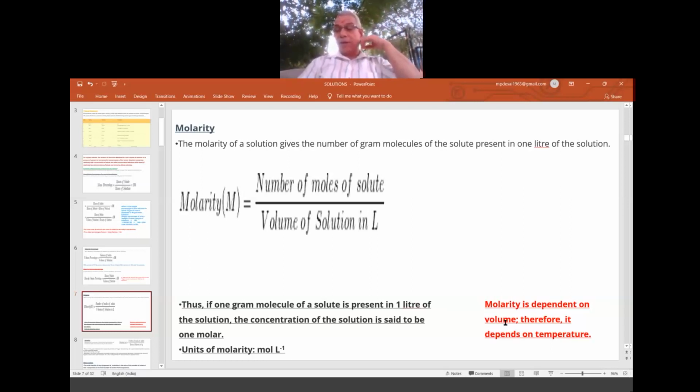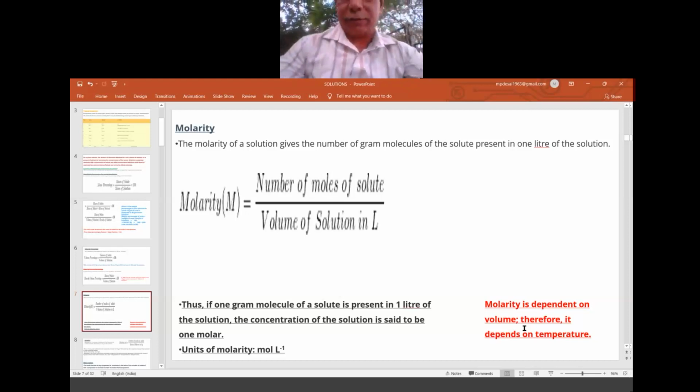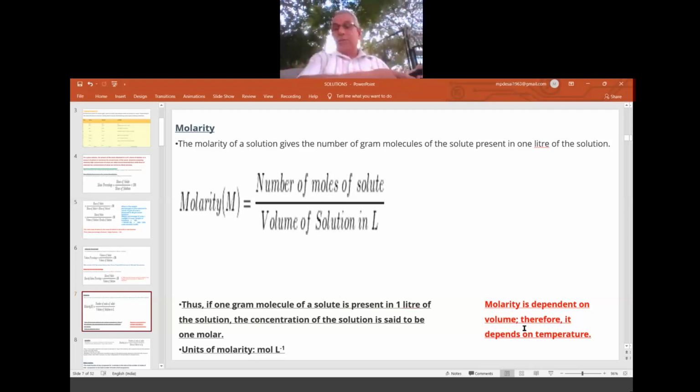And this red part is very important. Molarity is dependent on volume. See, I have prepared 40 gram of sodium hydroxide in 1 liter of its solution. Okay. Then if I add 1 liter of water to that, that means I am changing the volume. Okay. So when the volume changes, molarity changes.